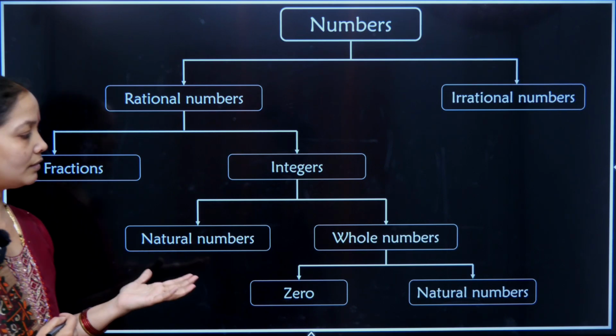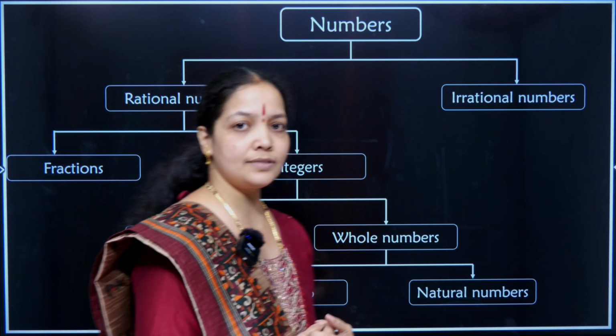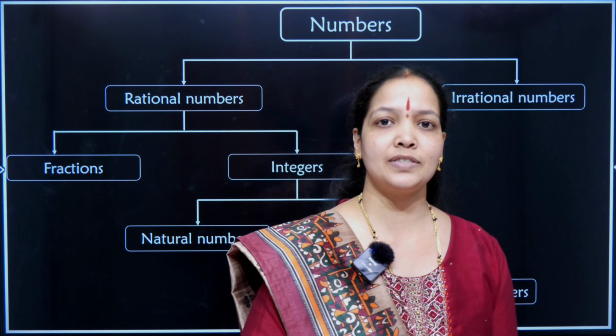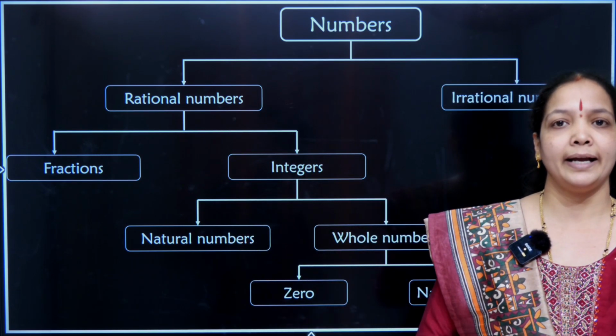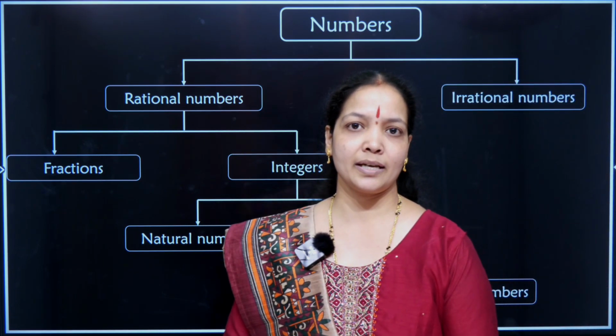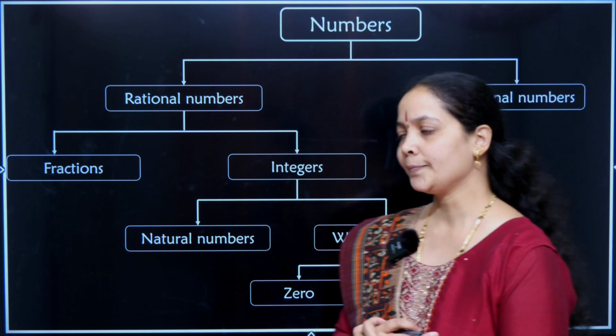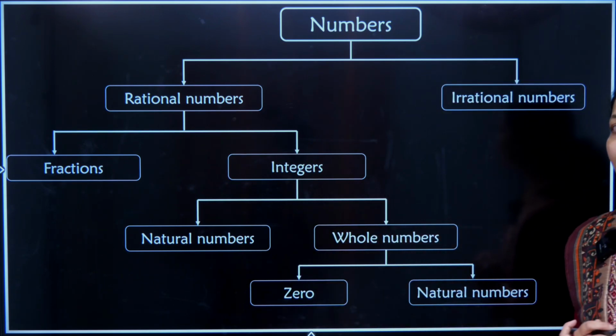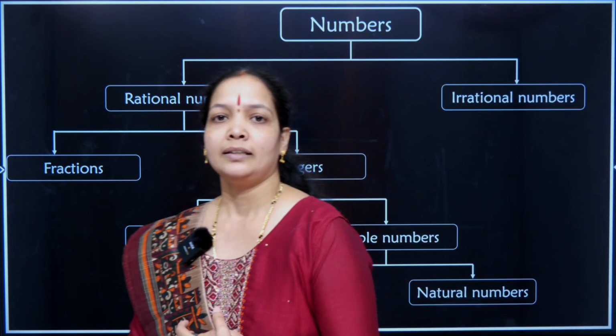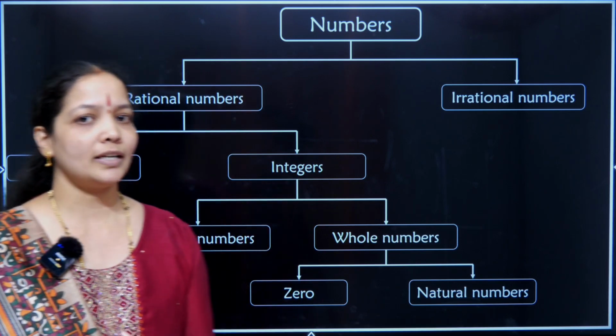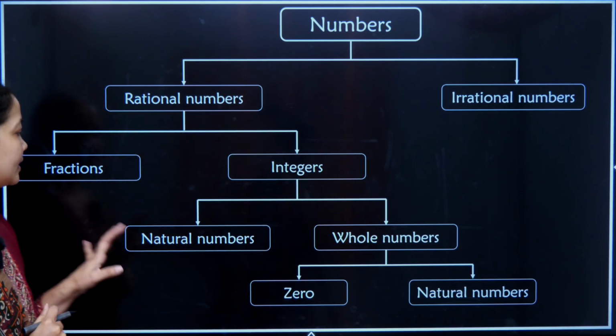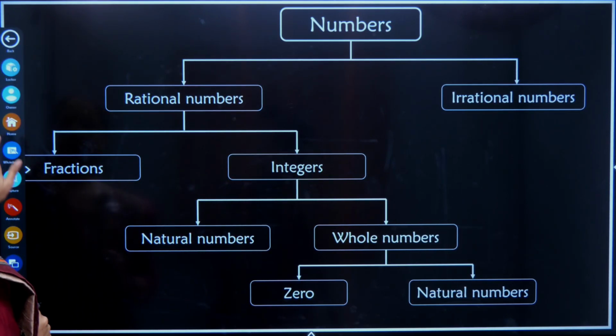So a small recap of the session on various types of numbers. I know you all have seen my basic concept class, and in that session we have given you the same flowchart. But just to start with, those who have not seen that video should not feel that numbers are not being explained in a proper way. That is the reason. Taking up the flowchart here.